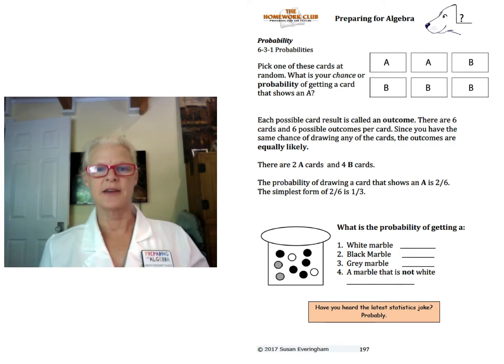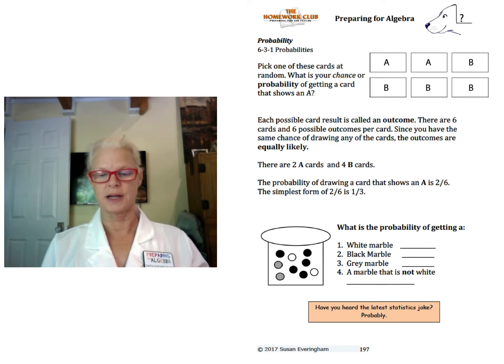Page 197 is probability and 198, but we'll take this one page at a time. This is a simple example of probability. If you look at the cards A, A, B, B, B, B, there are 6 cards, and two of them are A, so the outcome of picking a card with an A is 2 out of all the 6. You can see that, or 1/3.